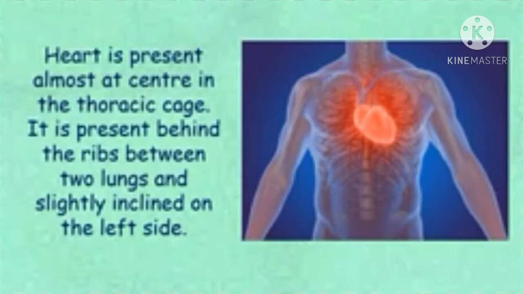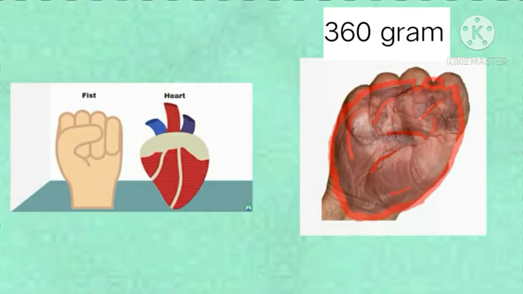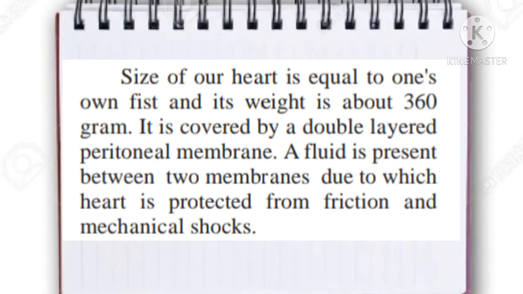The size of our heart is equal to one's own fist and its weight is about 360 gram. It is covered by a double layer peritoneal membrane. A fluid is present between the two membranes, and because of this membrane, the heart is protected from friction and mechanical shocks.